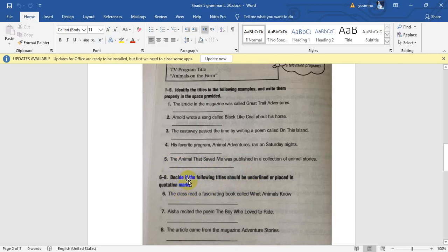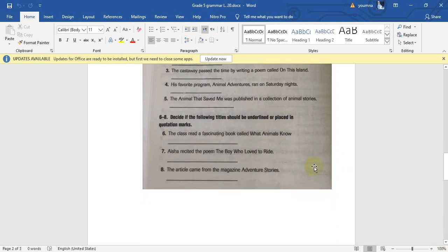It wants you to decide if the following titles should be underlined or placed in quotation marks. Let's see it. The class read a fascinating book called What Animals Know. So here, guys, the book, is it a short or long work? Yeah, it's a long work. So What Animals Know is a long work title, so you will underline it.